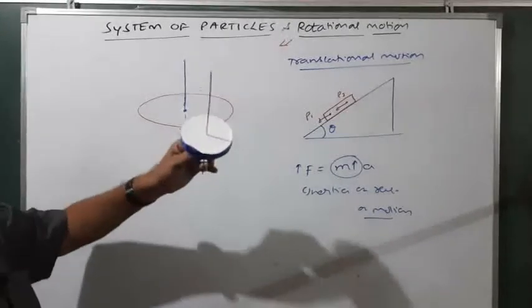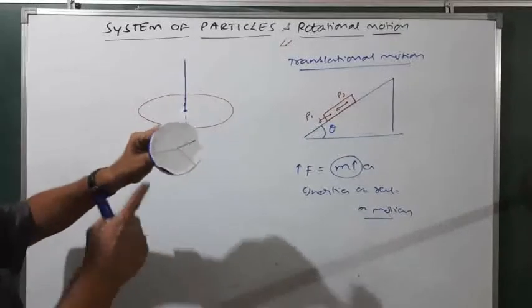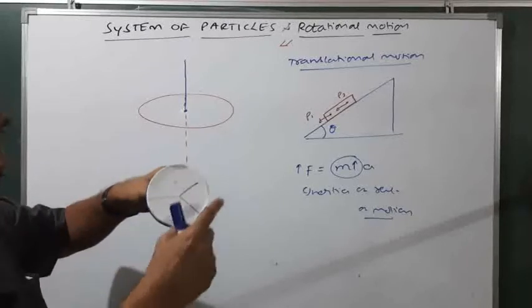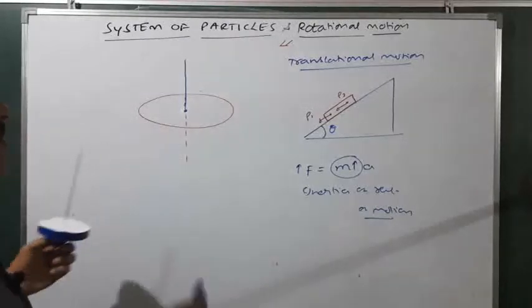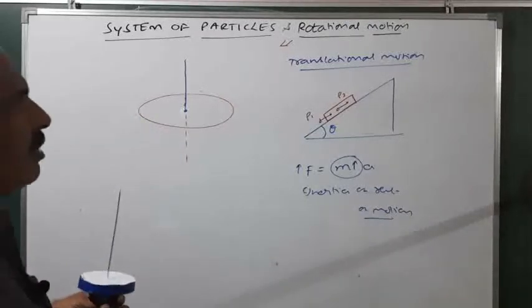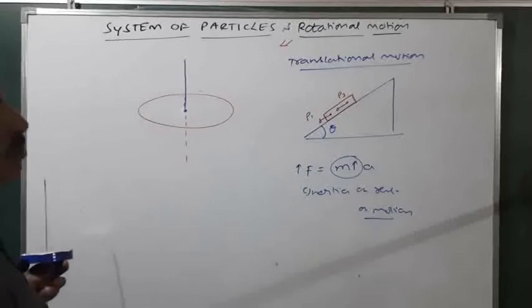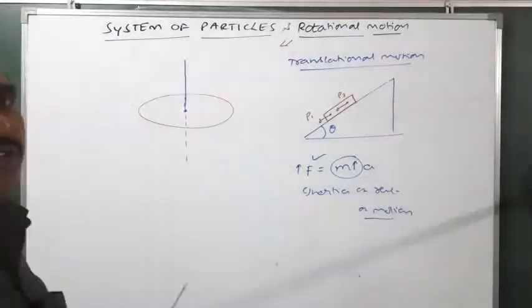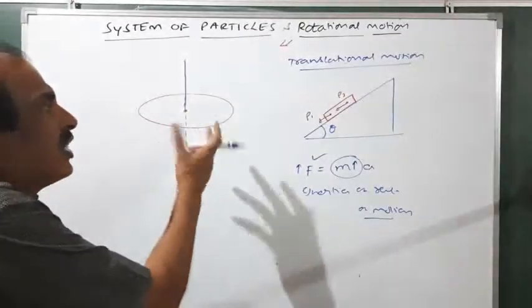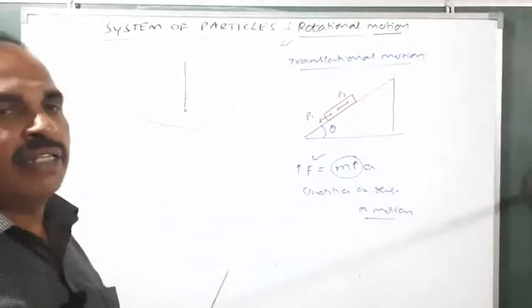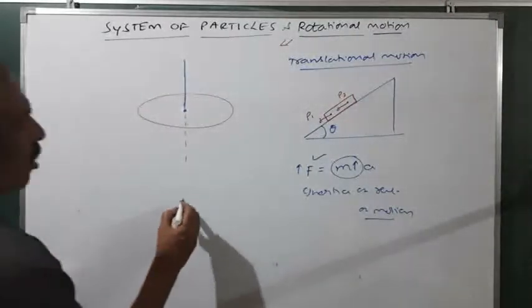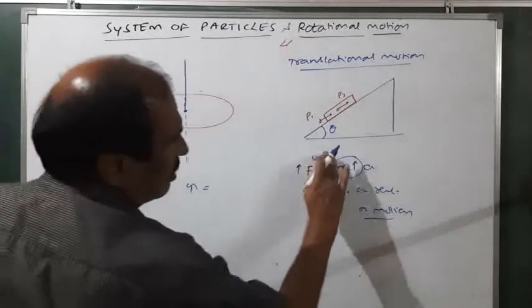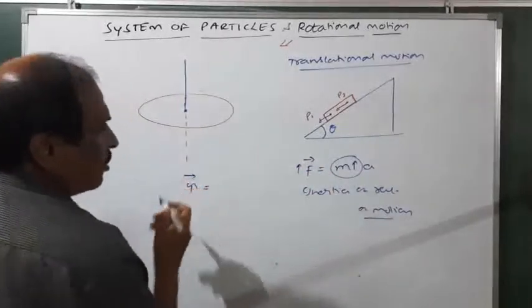Well, just observe this body, this is a rigid body. Now you see all the particles are rotating with different linear velocities. So therefore, this is called a rotating body and the motion is called rotational motion. To produce translational motion, force is required. Now the question is very interesting. To produce rotational motion, what is required? The requirement is torque. Then how to measure the torque? Whether torque is a scalar or vector. You please remember, force is a vector, similarly torque is also a vector.